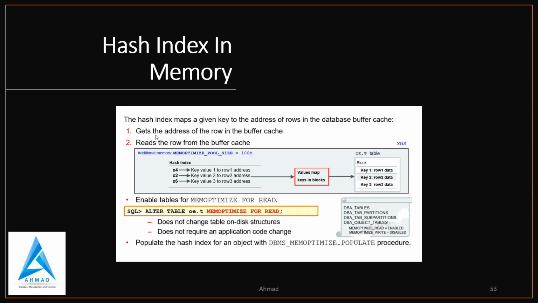So the first thing it will do is get the address of the row in the buffer cache and read the row from the buffer cache, and you can enable memoptimize for read. This is the command which you can put on your table; it does not change the table's on-disk structure, does not require an application code change, and it populates the hash index for an object by the populate procedure in the DBMS_MEMOPTIMIZE package. So this is about the hash index in memory when you use the memoptimize feature.